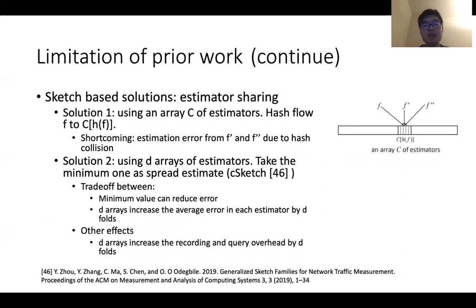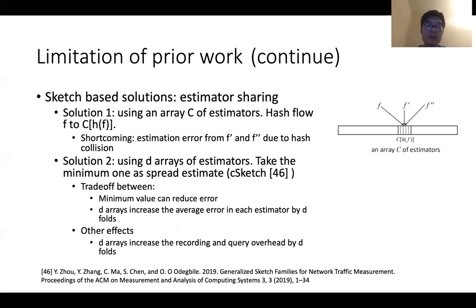The sketch-based solutions are usually based on estimator sharing. We first consider solution 1, which is plotted in the figure on the right. It uses an array C of estimators and a hash F to map a flow to one estimator. The shortcoming of this solution is that it has estimation error due to hash collision. In the figure, these are F prime and F prime prime.